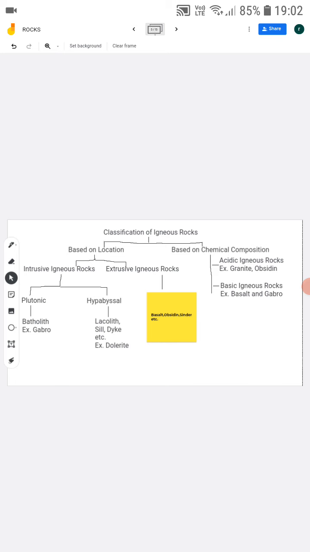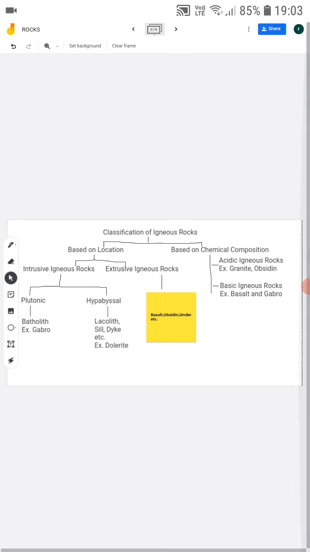The best examples of plutonic rocks are batholith and gabbro, and of hypabyssal rocks are laccolith, sill, sheet, dike, diorite. And extrusive igneous rocks are basalt, obsidian, and cinder. Basalt rocks form the floor of the ocean, right?